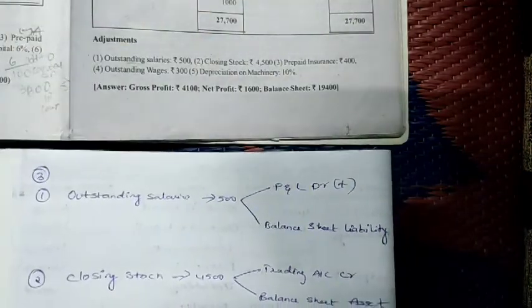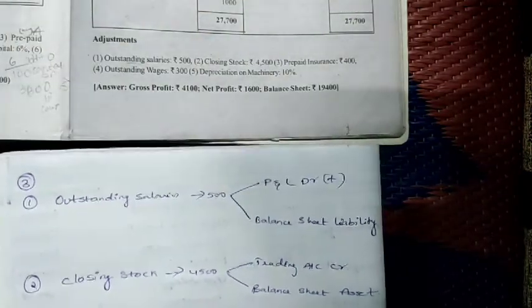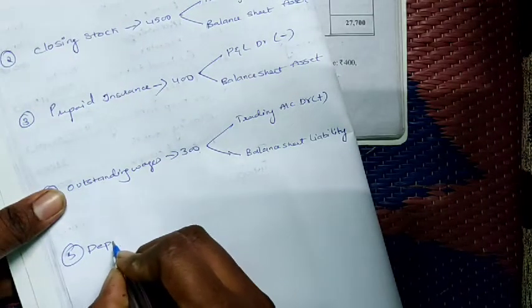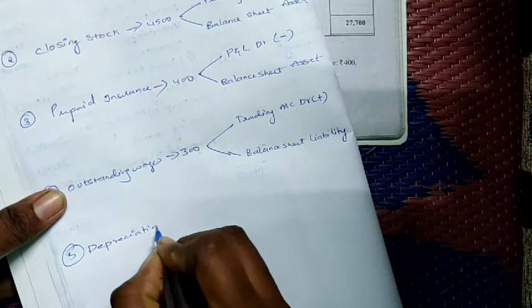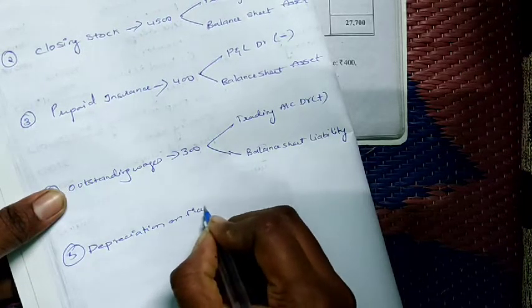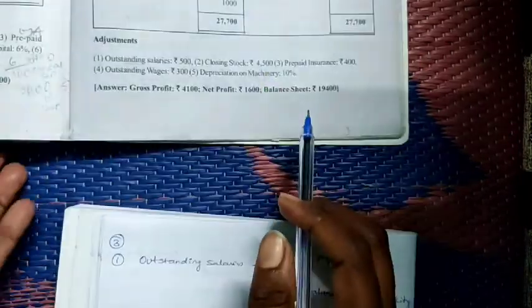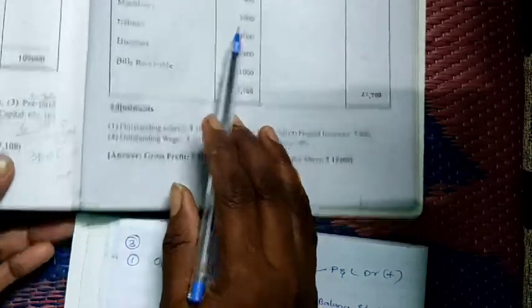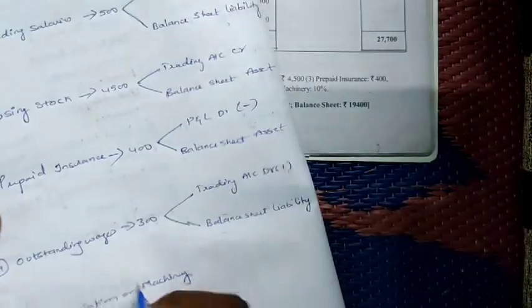Depreciation on machinery, 10% he has given. We have to calculate the depreciation on machinery. So depreciation on machinery, how much? 10%. So machinery value is how much in the question? In the trial balance, the machinery is given 5,000. On this 5,000, you need to calculate 10%.